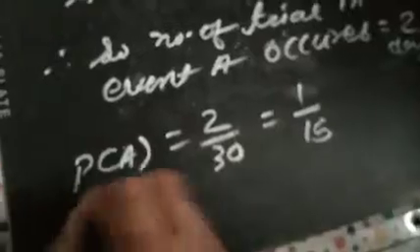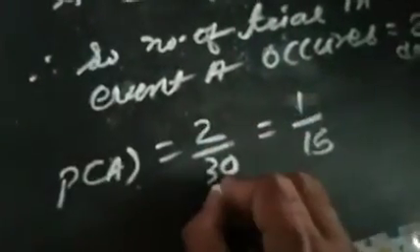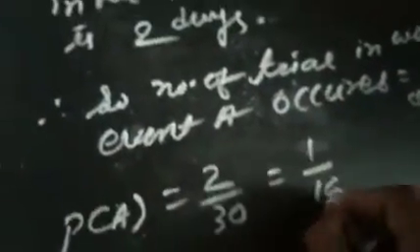Only 2 days. That is the frequency, when you prepare this table in this chapter. So number of trials in which event A occurs is equal to 2 days. So P(A), probability of A is equal to 2 upon 30 is equal to 1 upon 15. So this is answer number 12.